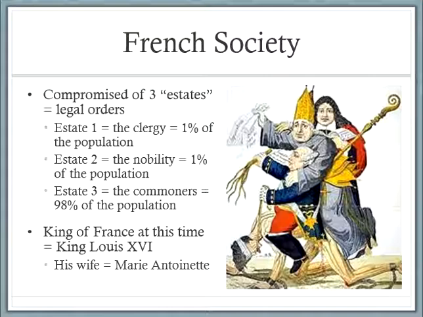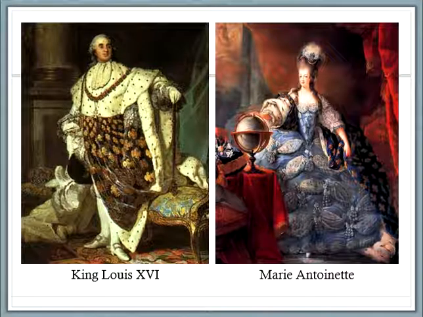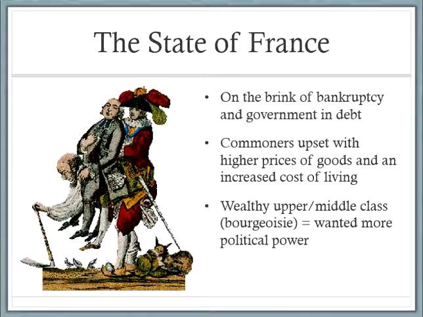And the king of France at the time was King Louis the 16th, and his wife was Marie Antoinette. From this picture of King Louis and Marie Antoinette, you can see they were very extravagant people. They like to spend a lot of money. And that comes into play because their country was on the brink of bankruptcy and their government was in debt. And this is also after the French and Indian War. Remember, that drove Great Britain into debt. It also drove France into debt. And then France also paid a lot of money to help the Americans in the American Revolution, so they were very much in debt. Commoners were upset with the high prices of goods and an increased cost of living.